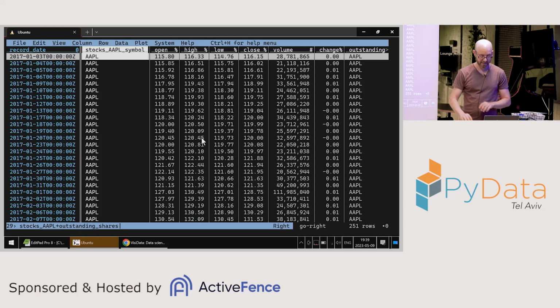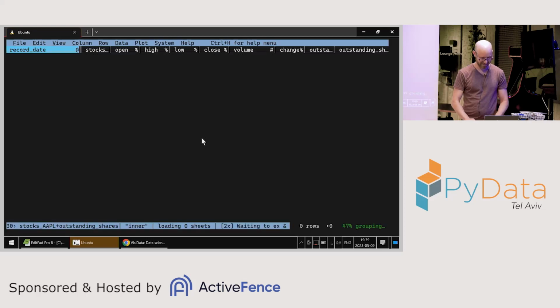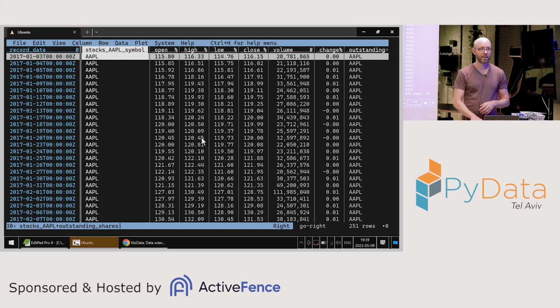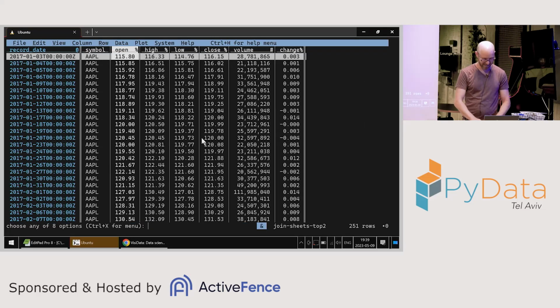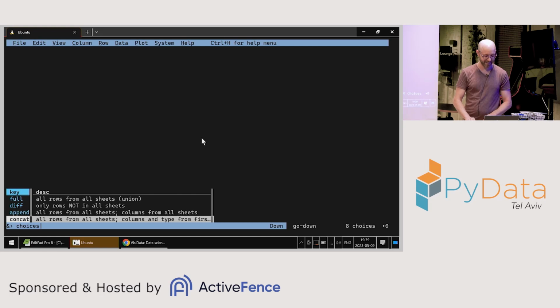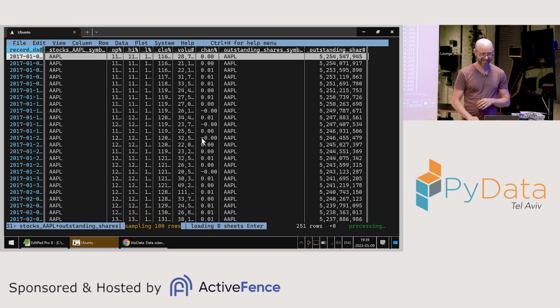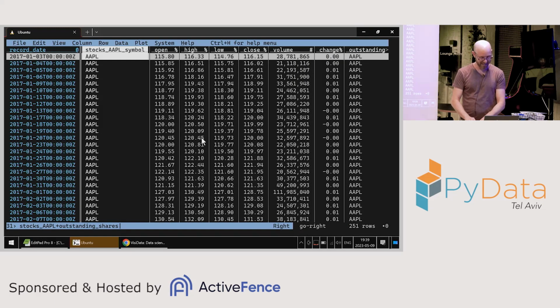Now I've got a bunch of columns that I want to get rid of. Sorry, I accidentally exited. I'll try it again. Join with what condition? I barely know SQL, so it's a little bit tough for me to answer, but I did an inner join. There are a bunch of different options for joins. Let me show you. Got inner, outer, full, diff, append, concat, extend, merge. Again, I can't explain what these mean, but I know that they are there. So here's the inner join.